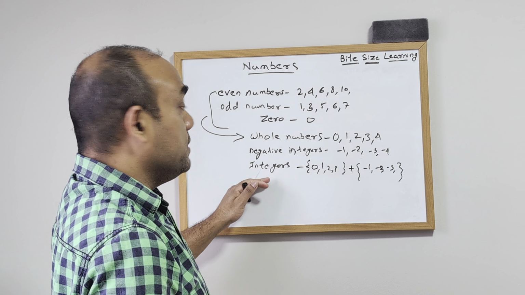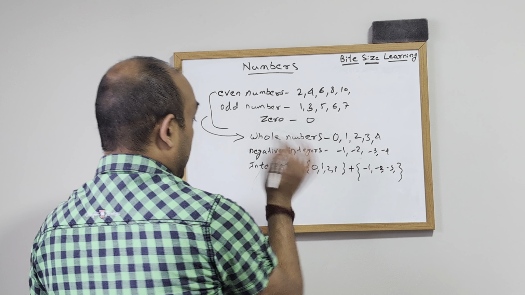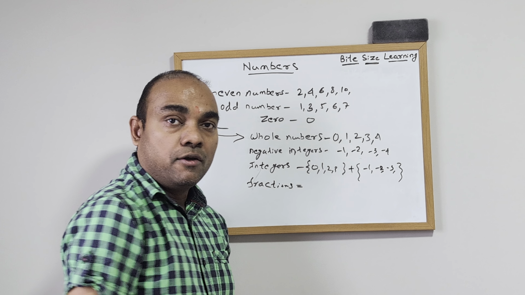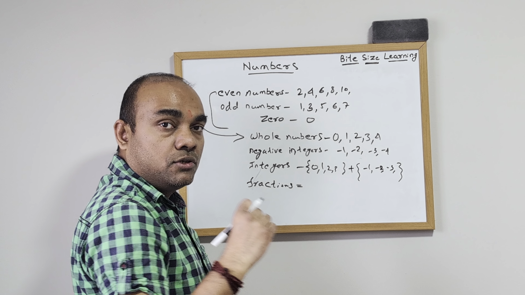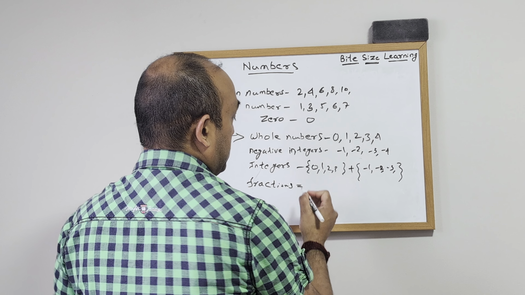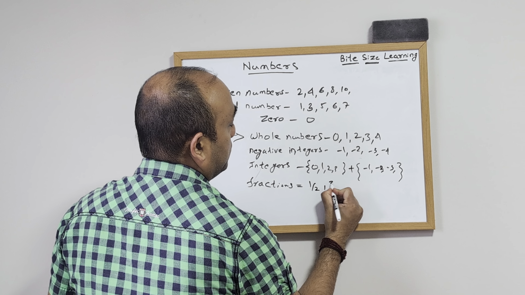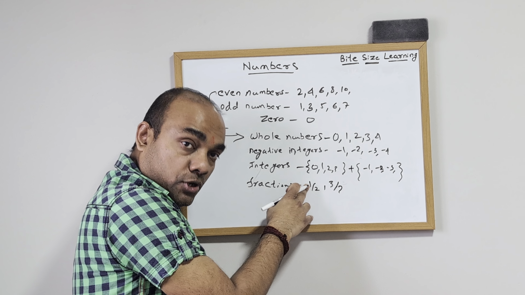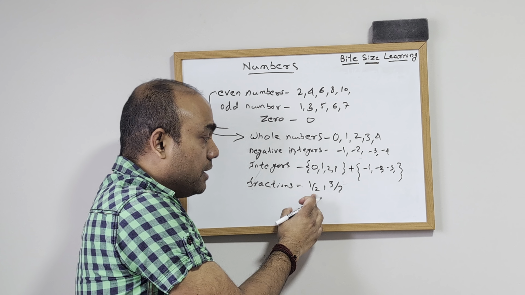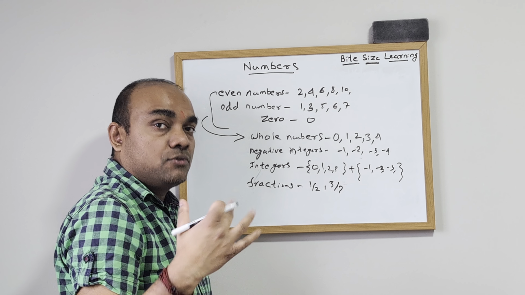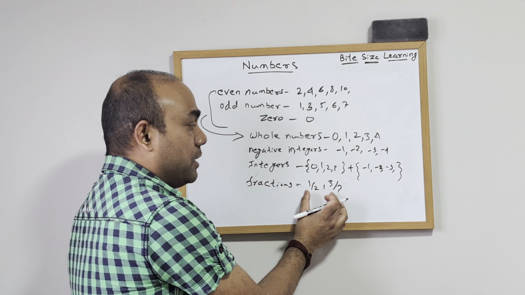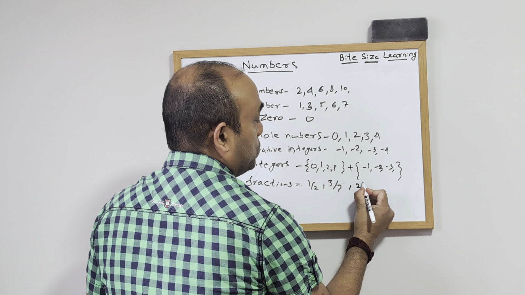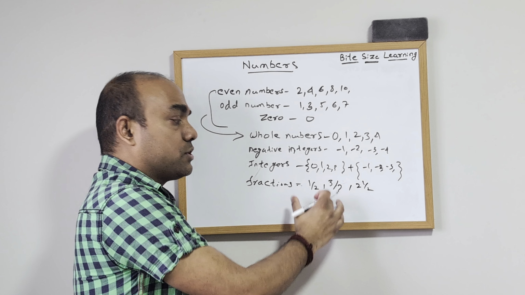Now when you have integers and fractions, the next type of numbers is fractions. So what is a fraction? We have learned about fractions. A fraction has two integers divided by a sign. So let's say 1 by 2, 3 by 7, that is 3 divided by 7. You have an integer at the numerator and an integer at the denominator, that is called a fraction. Fractions have three types, so we will discuss types of fractions in the next lecture. But you have fractions, or mixed fractions, so 2 and 1 upon 2, something like that. We will discuss all those types.